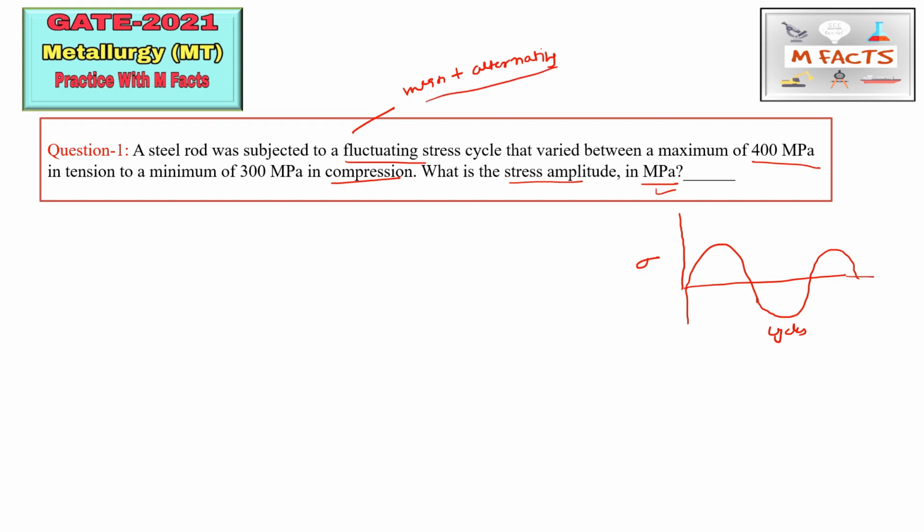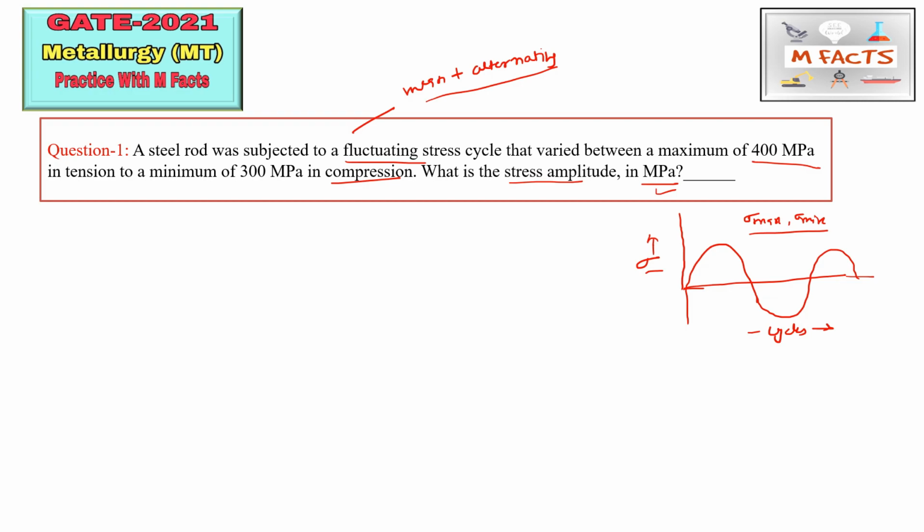Now suppose we are trying to draw a curve between this sigma, that is stress, and the cycles. We will get a curve like that, and in this curve we will be given the sigma max value and the sigma min value, and we can find many things from this curve itself.